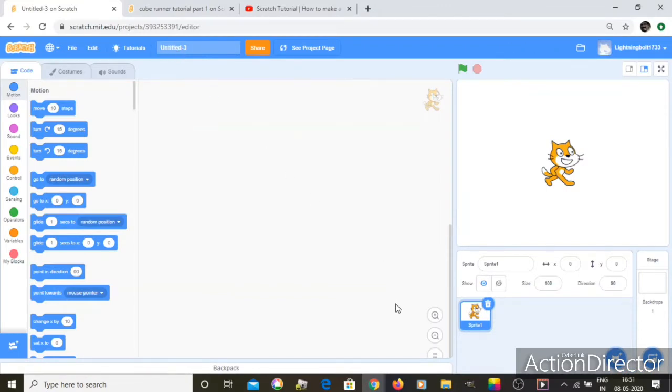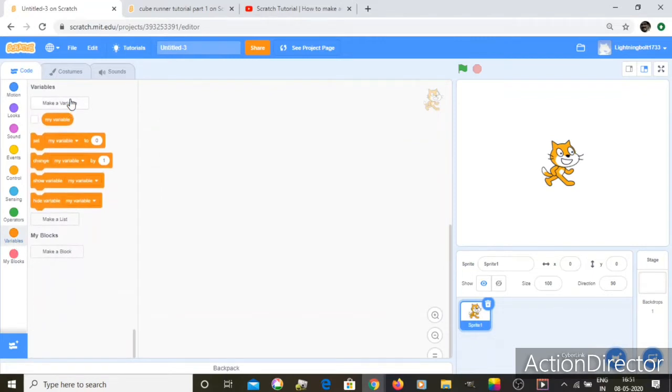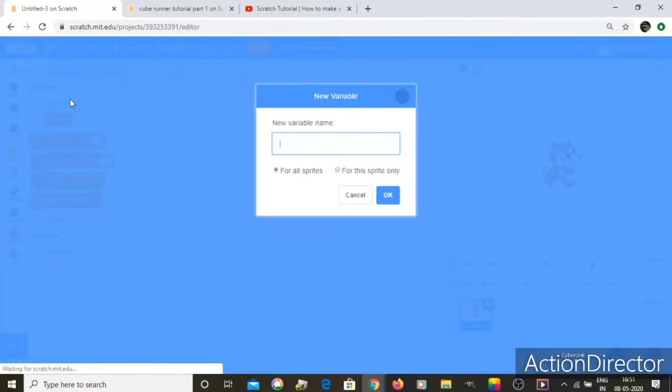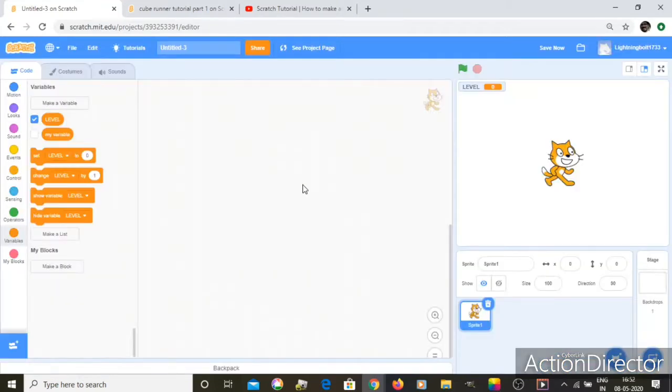Now what we want to do is let's create some variables, and our first variable will be called level, for all sprites. So let's put it all in capital so that we know that it's for all sprites.